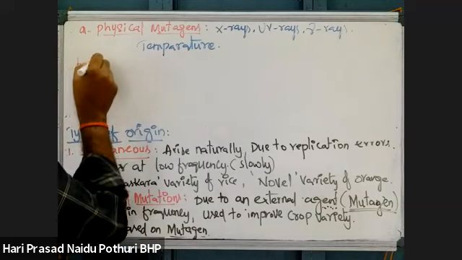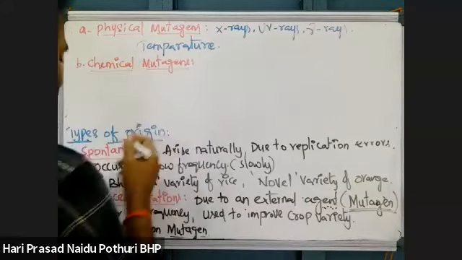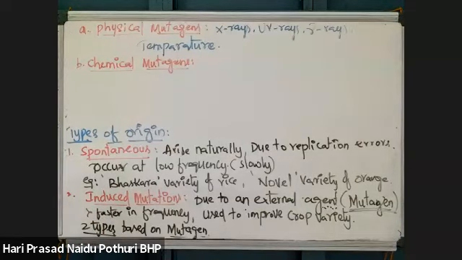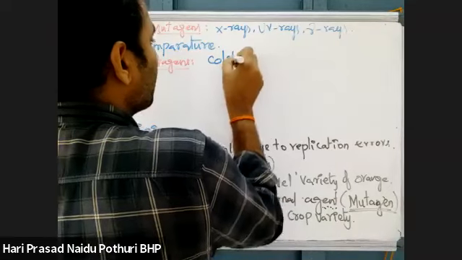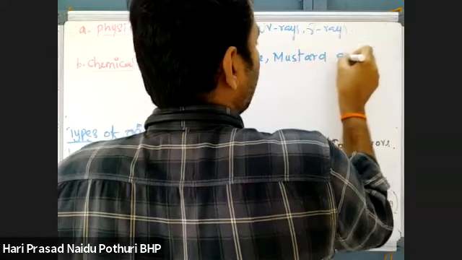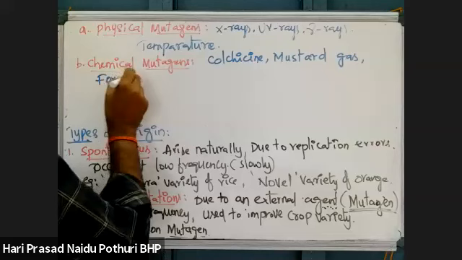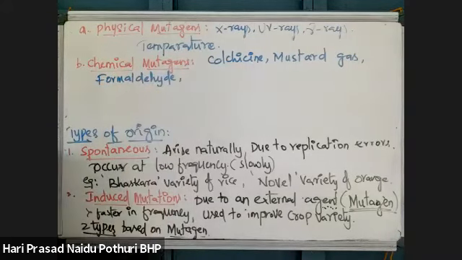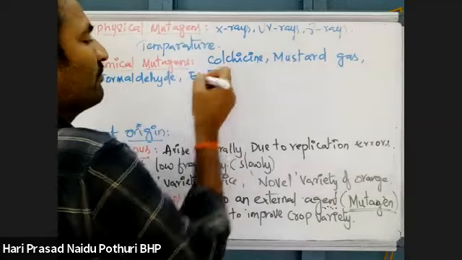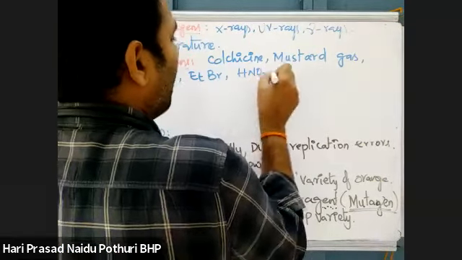Then B, chemical mutagens. Chemical mutagens are those which are developed due to chemical agents, like colchicine, mustard gas, and some more like formaldehyde, ethidium bromide, nitrous acid.